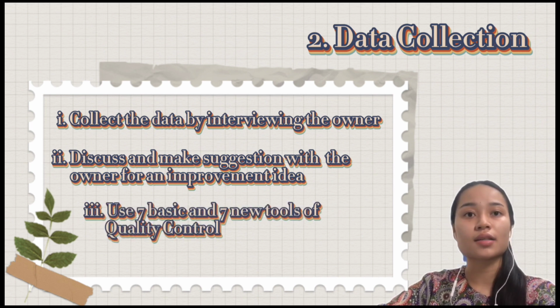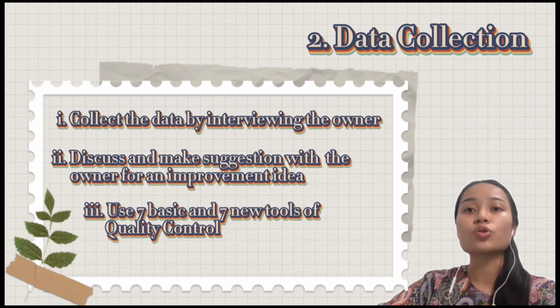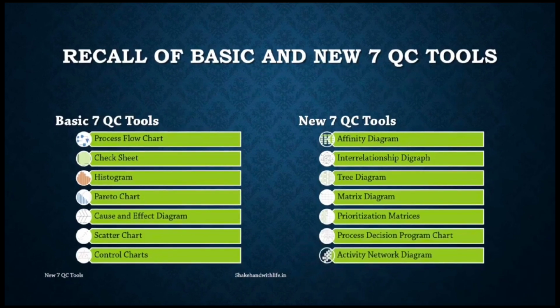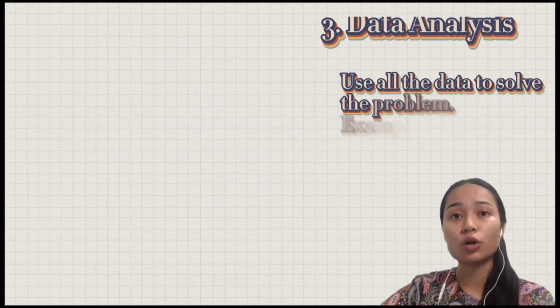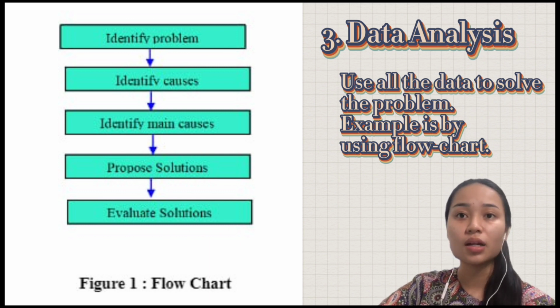In this assignment, we use the 7 tools of quality control to solve the problems, such as flow chart, Pareto, Ishikawa, tree diagram, affinity diagram, relationship diagram, and matrix diagram. After we collect the data from the interview, we apply these tools in our assignment to solve Casa Laundry's problems.